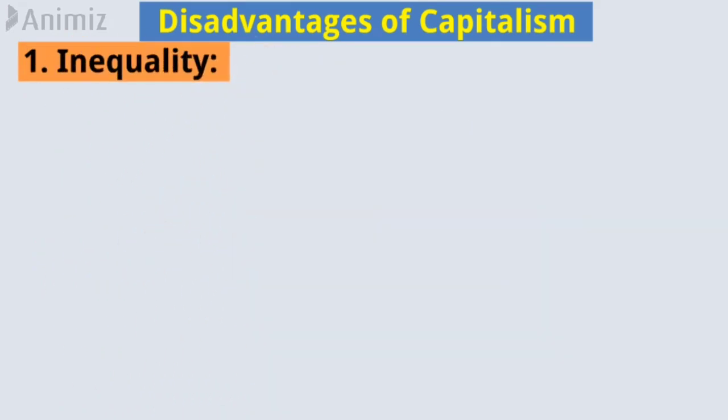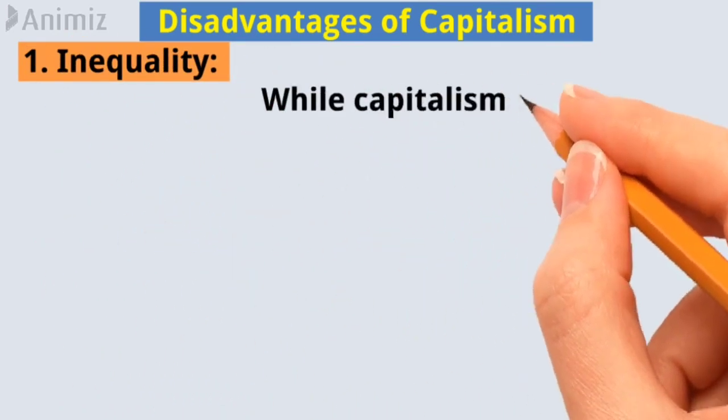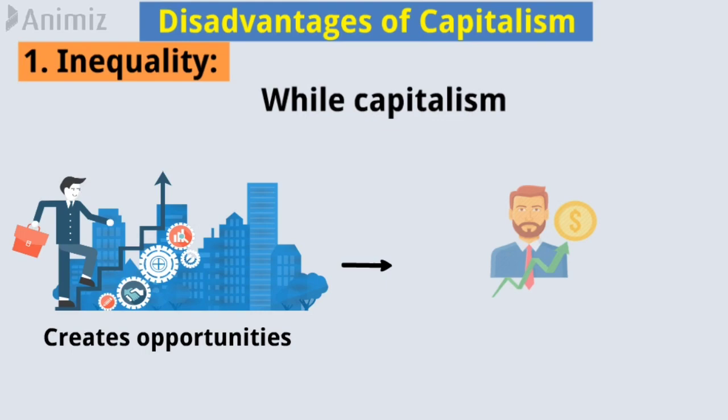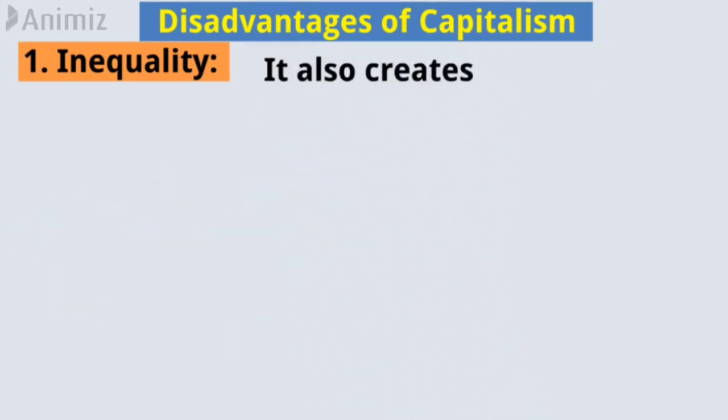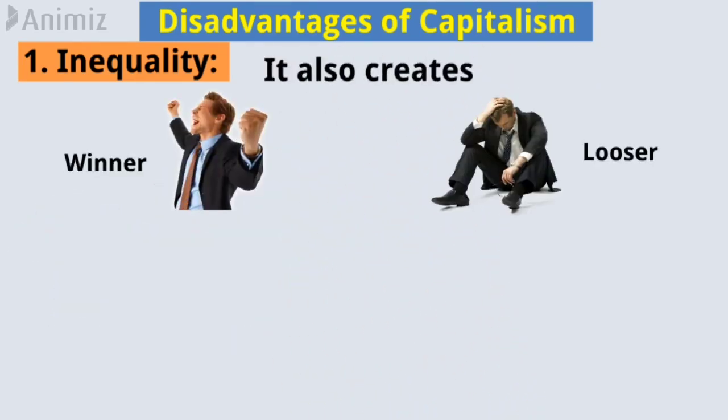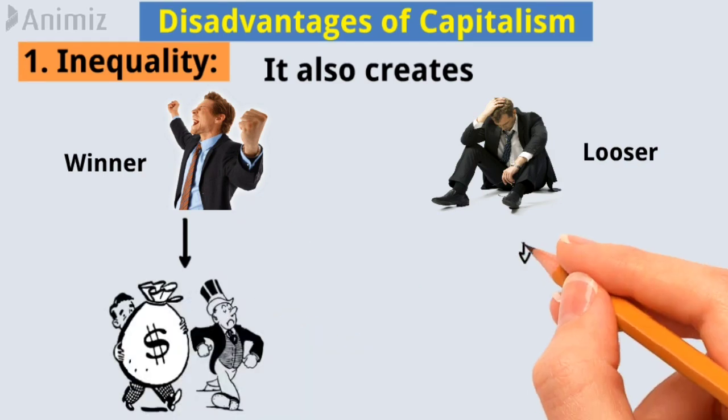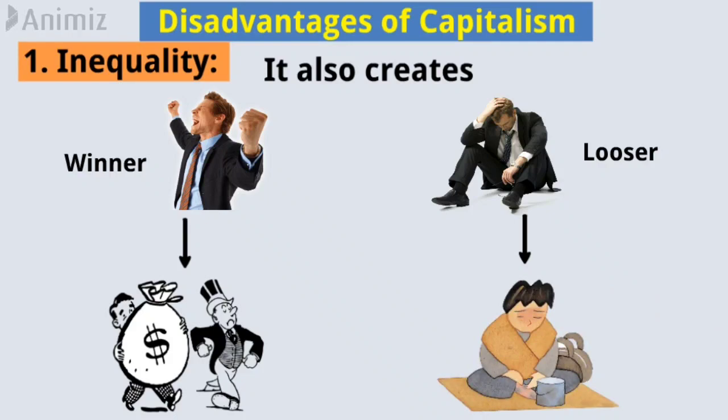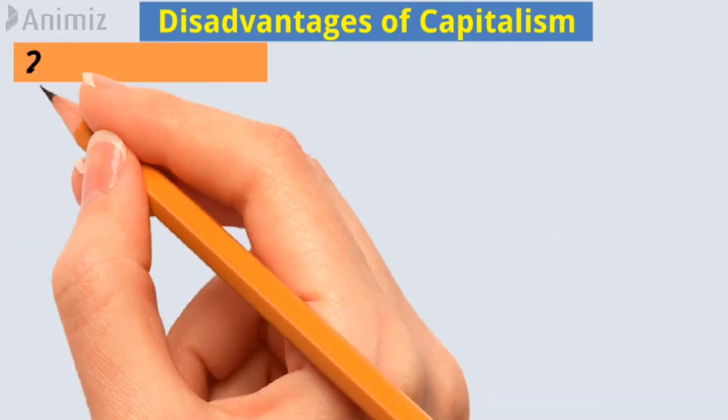First one is inequality. While capitalism creates opportunities for people to achieve financial success, it also creates winners and losers. Those who are successful are often able to accumulate significant wealth and power, while those who are not can struggle to make ends meet.